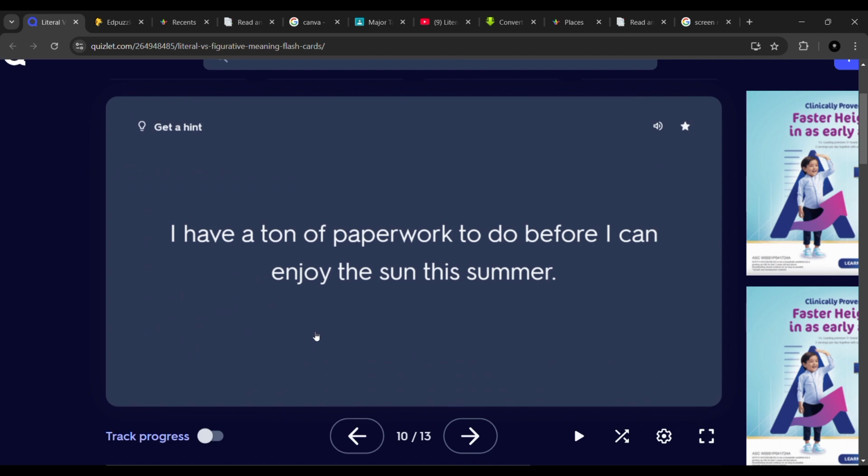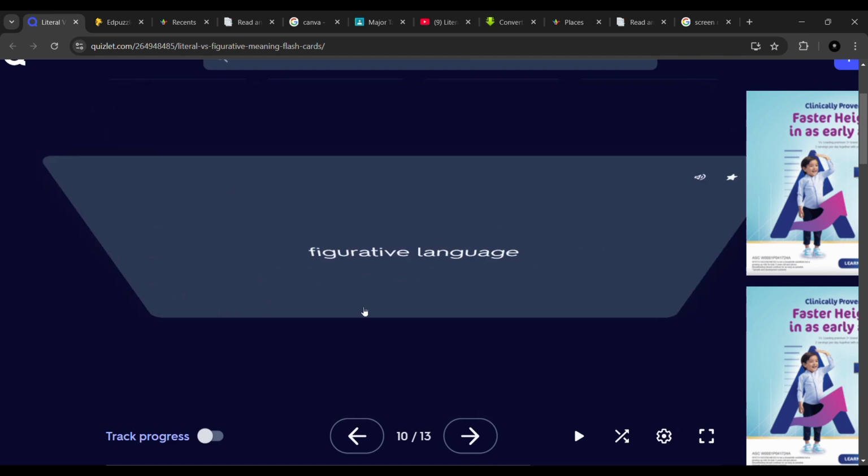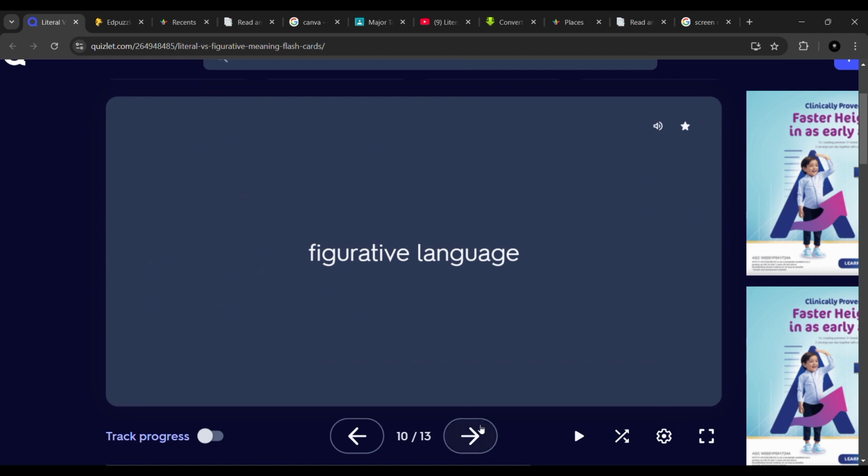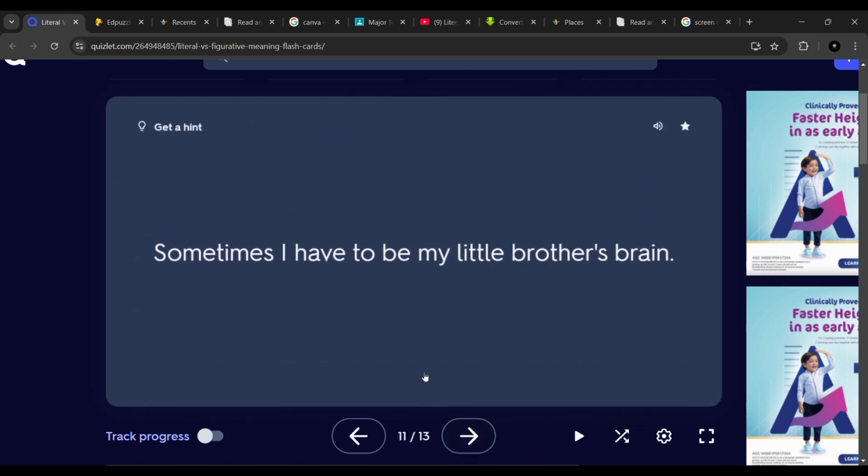I have a ton of paperwork to do before I can enjoy the sun this summer. Right, it's figurative language. Right, we have 3 items left. Sometimes I have to be my little brother's brain. What do you think is the answer?